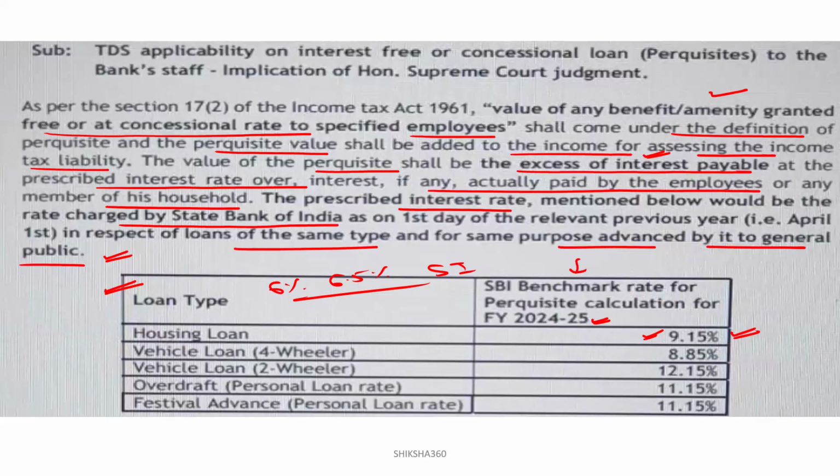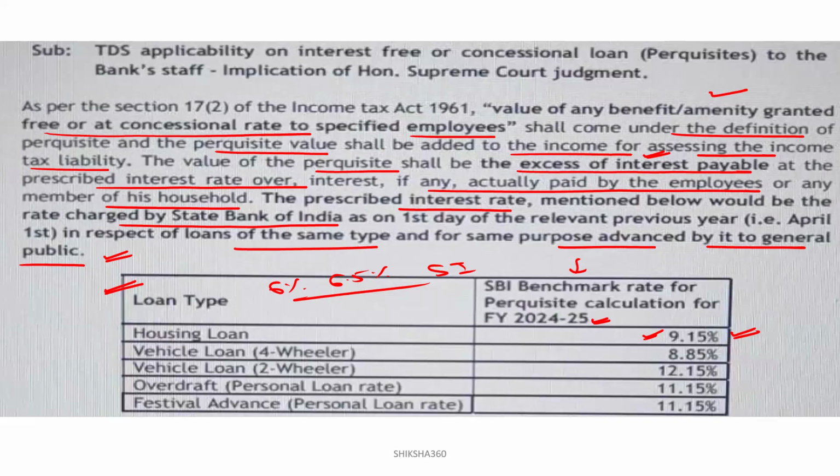Vehicle loan, 2-wheeler, 12.15. Overdraft: every bank has given the OD facility to their staff, basically at a 7.5 or 8% interest rate, or even in some banks 6.5. Clear? Depending on that, here it will take 11.15%. Festival advance, which is free of cost. Clear? And it is payable in EMIs by the employee. Clear? So here it will also take 11.15%.